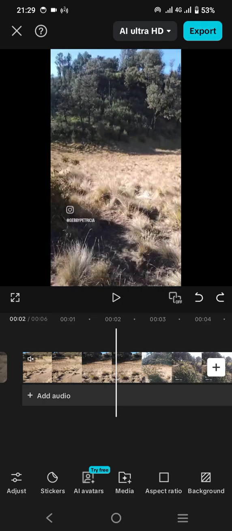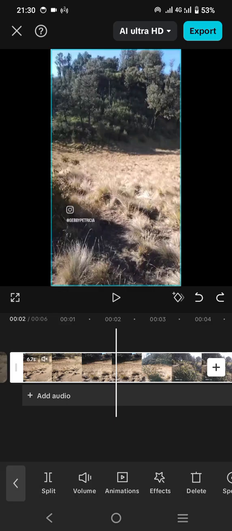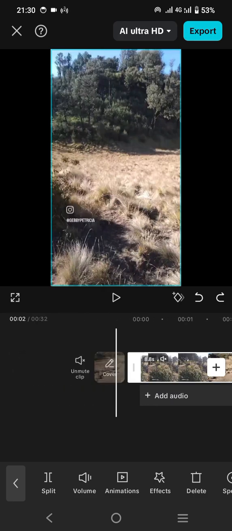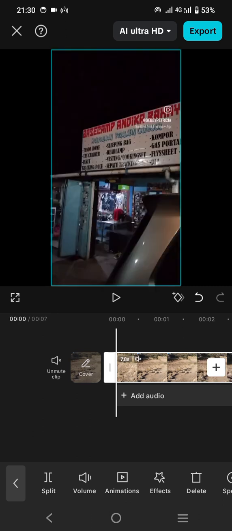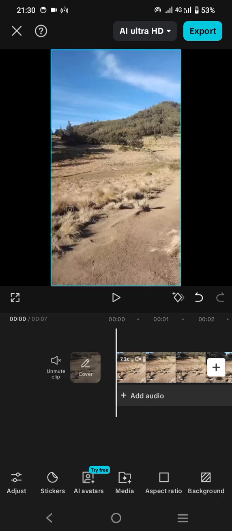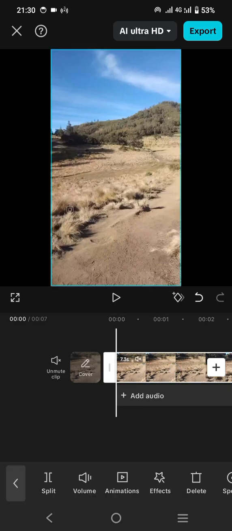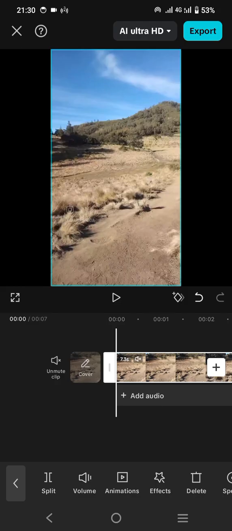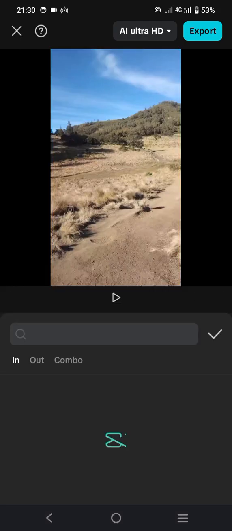And after that, if you would like to cut the video or several videos, then you can drag or slide this video a little bit. You can move it forward to cut the several clips. And after that, if you would like to add an effect or animation, then you can again click this clip. Then you will choose, let's start with the animation.